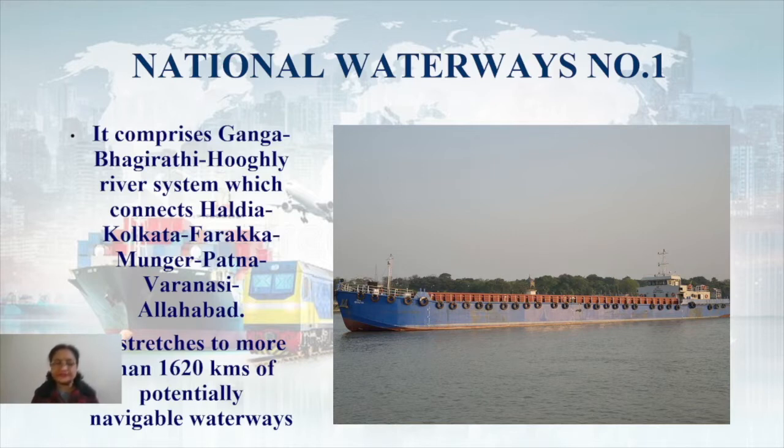Because I told you just now that it is having a very gradual slope, so it is quite suitable for the movement of any ship or the boats in it. Moreover, quite sufficient amount of water is there because of several tributaries which join it. So depth of water, very gradual slope, the absence of any rocky surface, and the perennial flow of water, all these things actually make it suitable to be used as a waterway, right?